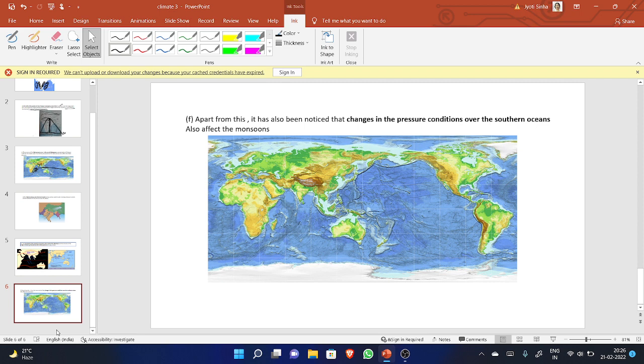Let me bring the pen. Yes, this is Madagascar, near Africa. This is known to you.